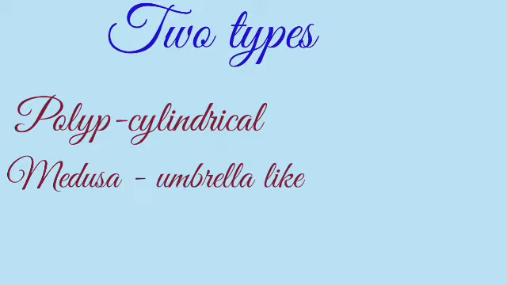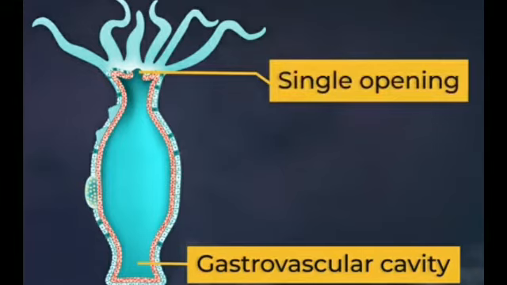Polyps are attached to solid support, so they are stationary. Hydra is an example of polyp structure, which is cylindrical, having a single opening and a gastrovascular cavity. They have tentacles. Cnidoblast-bearing tentacles are present near the mouth. These tentacles are useful for capturing the prey, whereas cnidoblasts inject toxin in the body of prey whomsoever they attach. So those are useful for protection too.